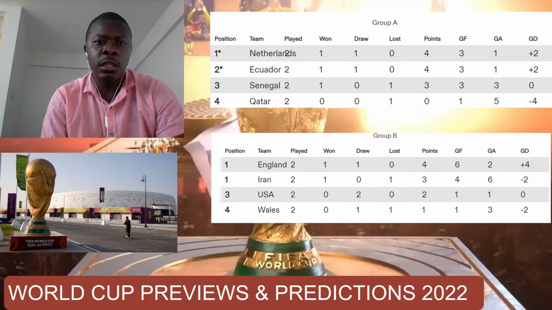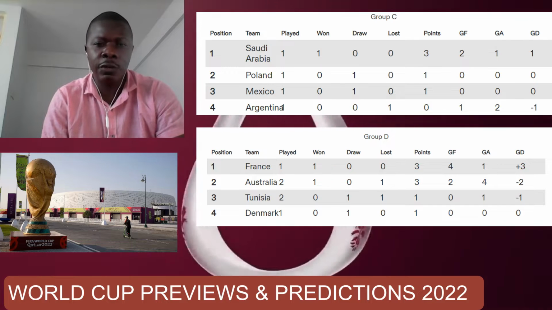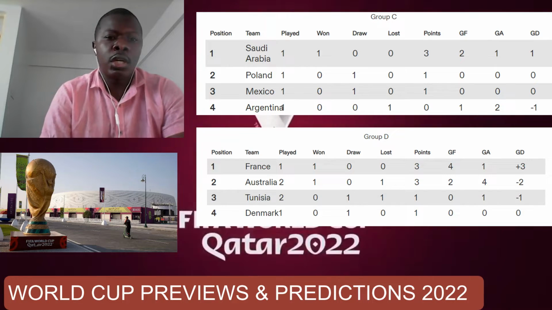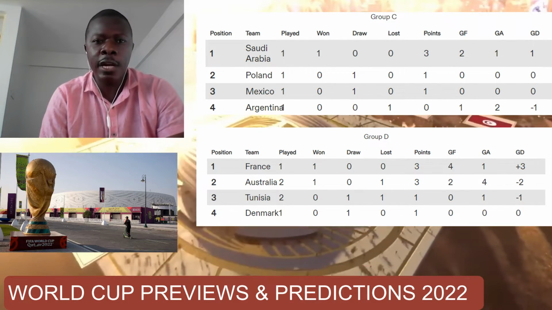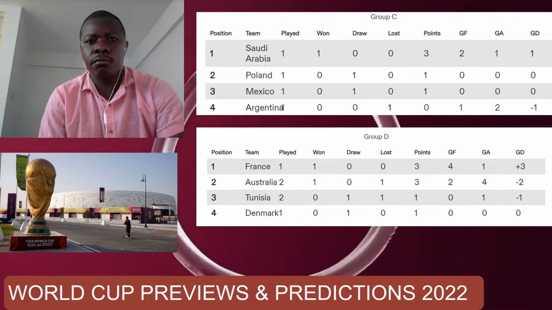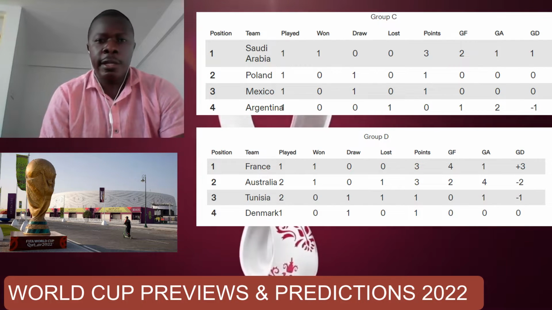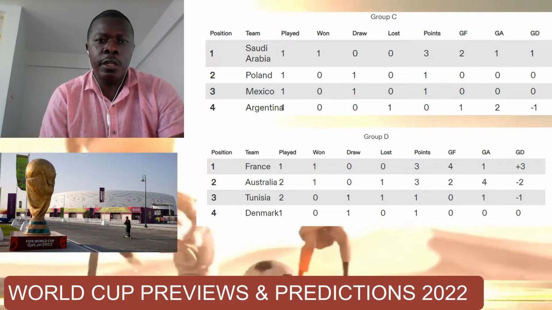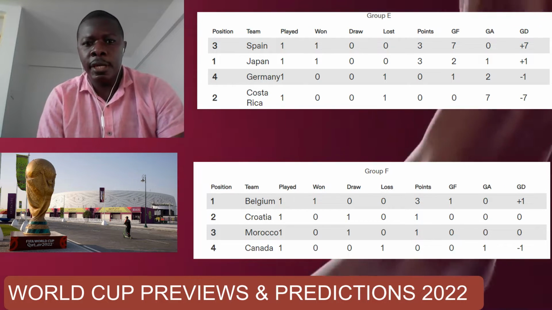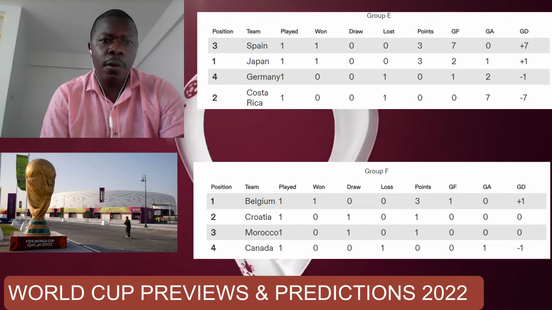And then Saudi Arabia in Group C, Poland, Mexico, Argentina. I fancy Argentina, of course, to come back and fight hard to go through to the last 16. So Group D, France, Australia, Tunisia. That is the standing as it is right now. Of course, I fancy France and probably Denmark to go through against all the odds. And then in Group E, we have Spain, Japan, Germany, Costa Rica. I fancy Spain and Germany to go through.